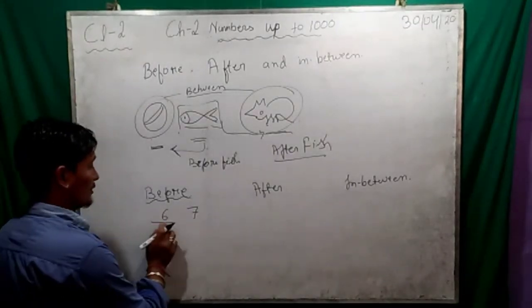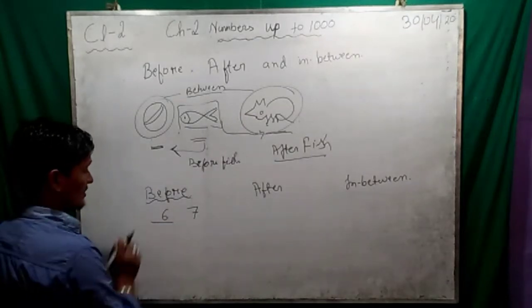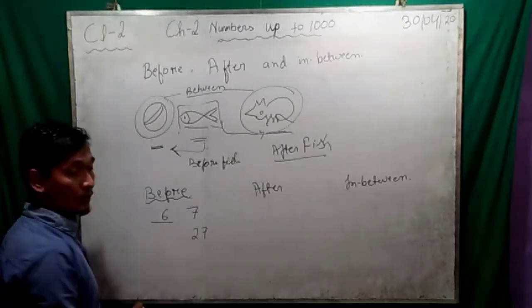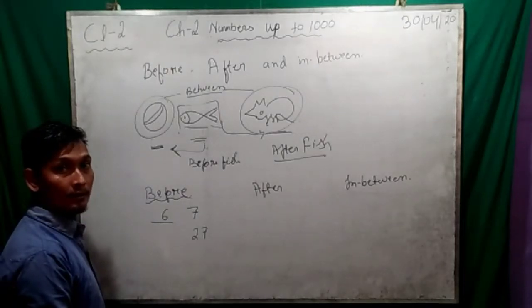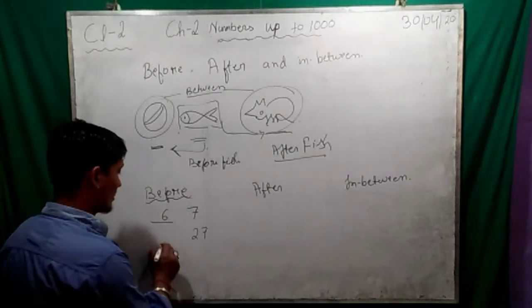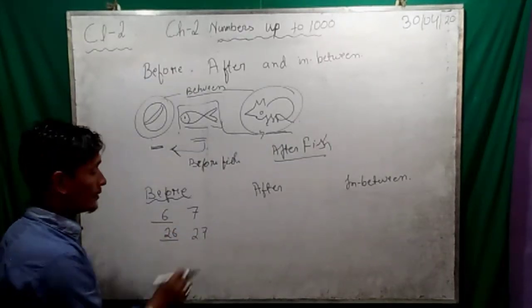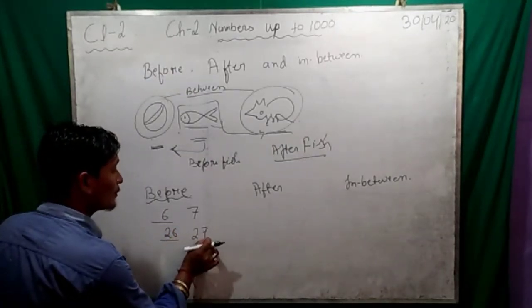Means we have to subtract 1 here to get this number. 27. Before 27, what number is there? 26. Yes. Means we have to subtract 1 from here, means from the 1's place.